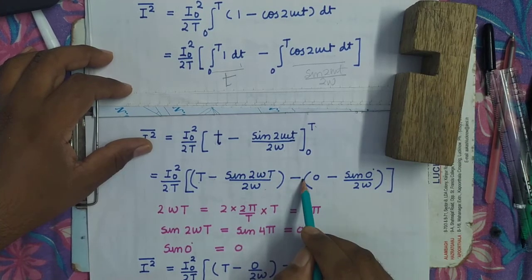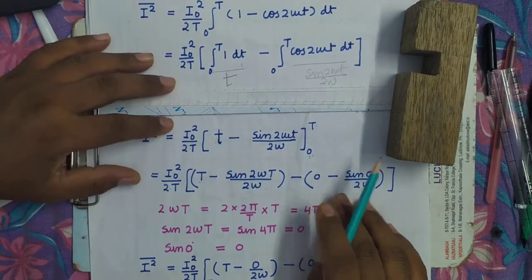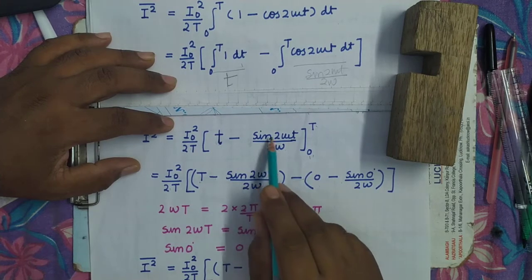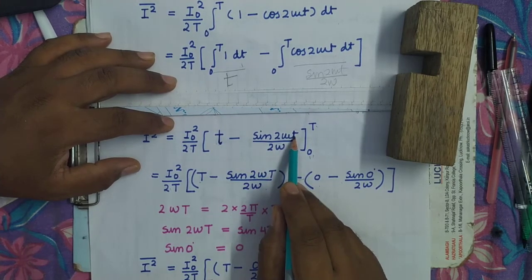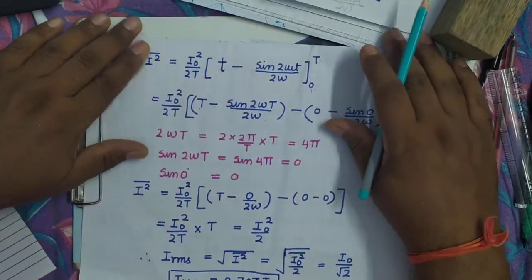Then minus the value at the lower limit. So it will become equal to what? In place of t you will put 0: 0 minus sin(2 omega into 0), that is sin 0 degree, upon 2 omega. It's clear. Now you simplify this.